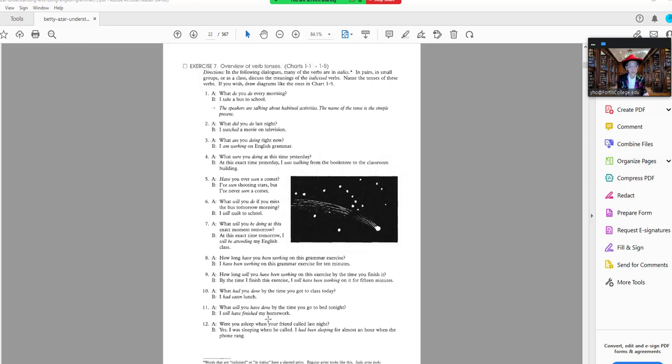What will you have done by the time you go to bed tonight? I will have finished my homework. And so this is the future perfect. Future perfect. I will have finished my homework. In other words, when you have the future perfect tense, that means that you have one completed action happening in the future.